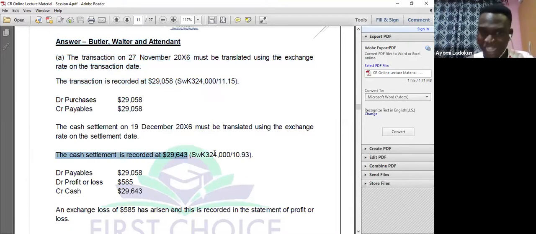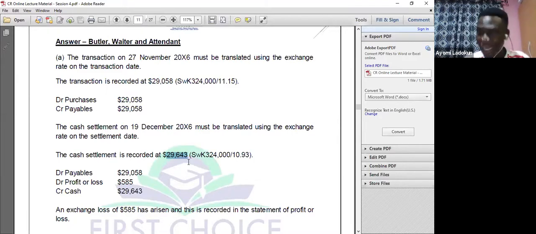That's as simple as that. Okay, when the cash settlement was made, you do the same translation. So if I was supposed to pay 29,058 as at the date the transaction occurred, but I've eventually paid how much? 29,643 at the date of the cash settlement. That is a loss.